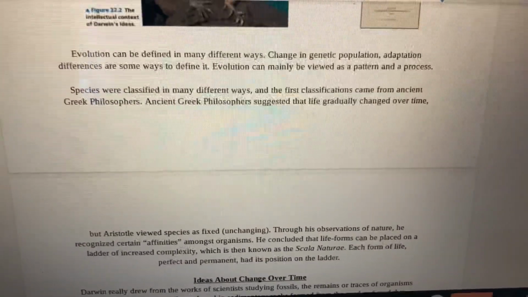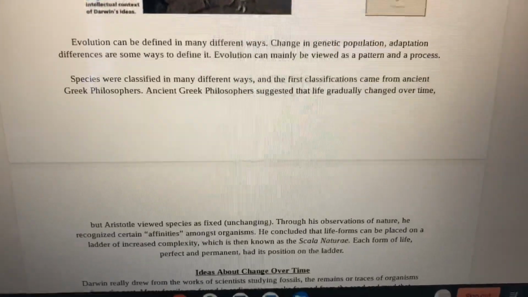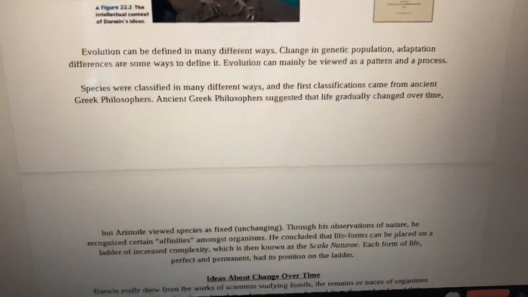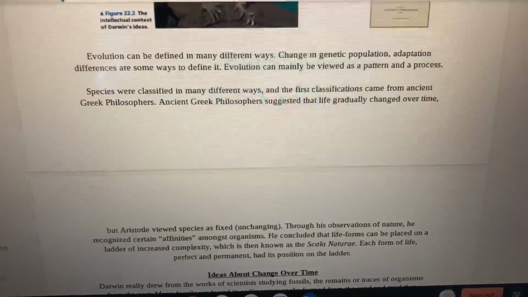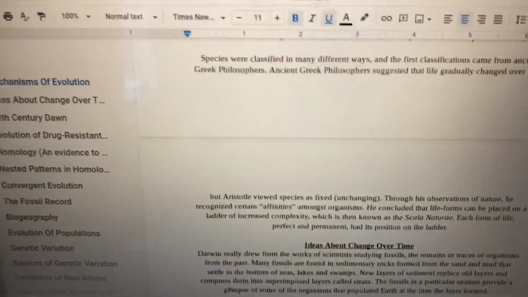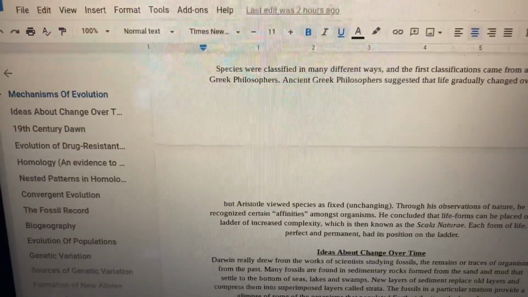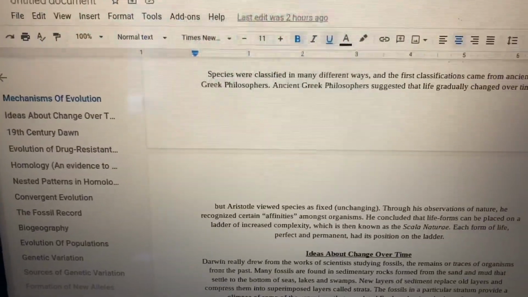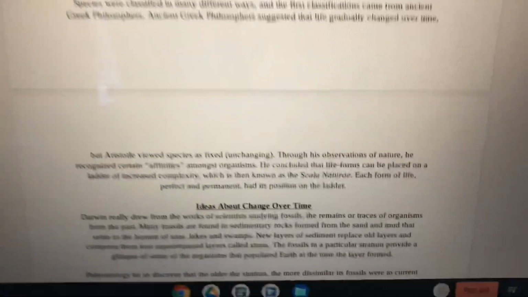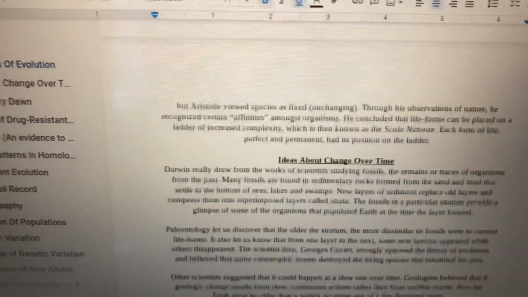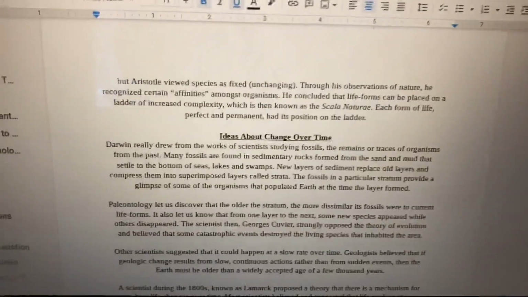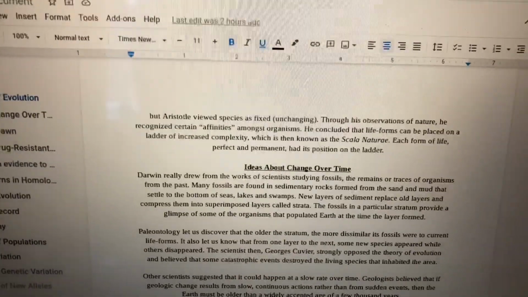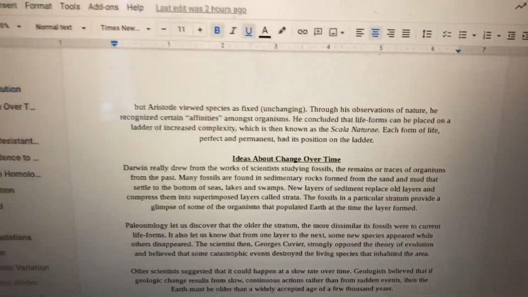Evolution can be defined in many different ways. Change in genetic population, adaptation, and differences are some ways to define it. Evolution can be mainly viewed as a pattern and a process. Species were classified in many different ways, and the first classifications came from ancient Greek philosophers. So Aristotle is a major ancient Greek philosopher. He believed species to be fixed, unchanging. He believed in observation and felt like observation was the way to really understand.